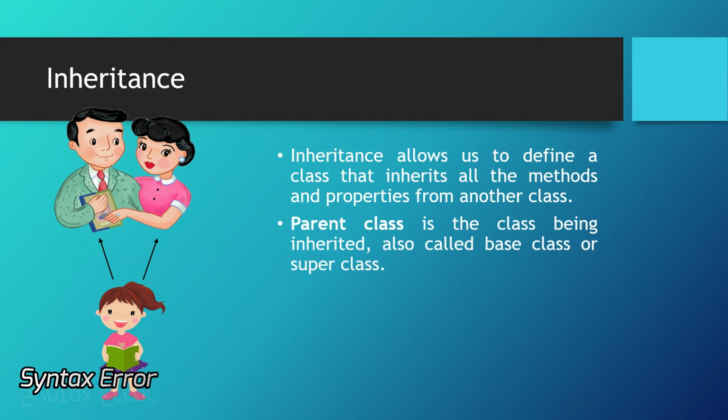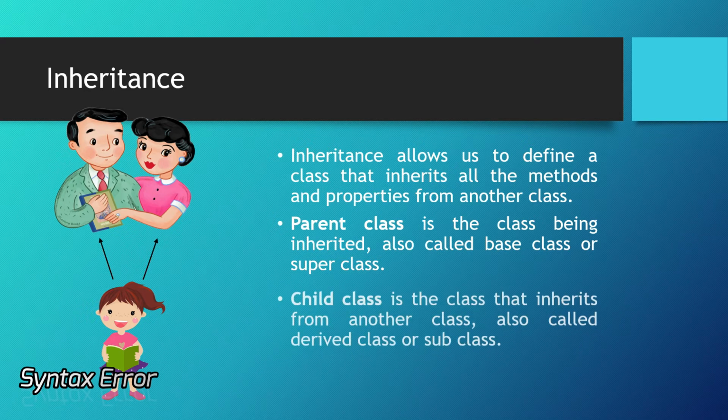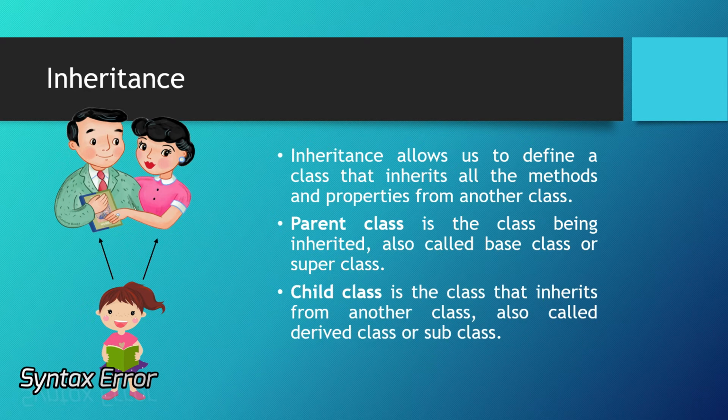Parent class is a class being inherited, also called base class and superclass. This parent class is being inherited by the kid, so it is also called a base class and a superclass. Child class is a class that inherits from another class. Exactly. So here the kid is using all the properties of his parents, but it is also using some of his own properties. So it is also called a derived class and subclass, derived because it is derived from a parent class or a base class or a superclass.